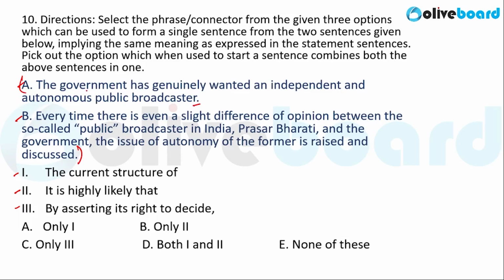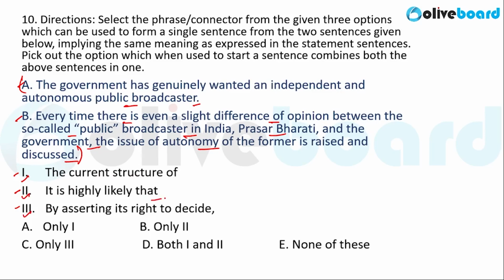The sentence says, the government has generally wanted an independent and autonomous public broadcaster. And option B says, every time there is even a slight difference of opinion between so-called public broadcaster in India, that is Prasar Bharati, and the government, the issue of autonomy of the former is raised and discussed.